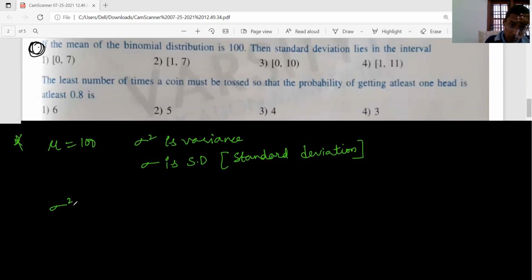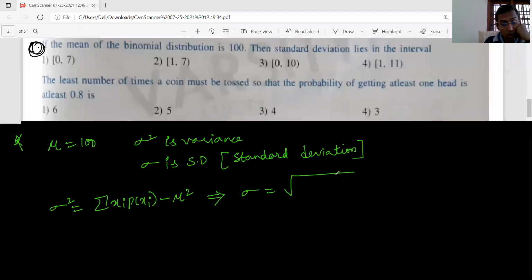Sigma square formula we discussed: summation xi square into p of xi minus mu square. Sigma is the square root of that. This is what is standard deviation.